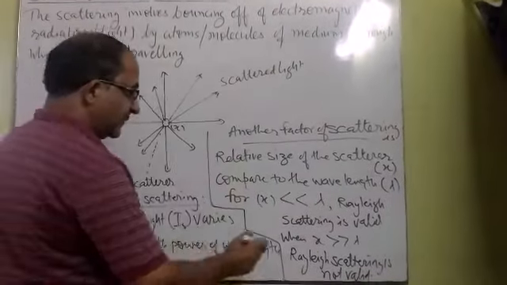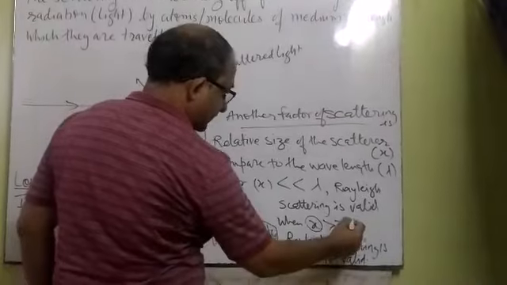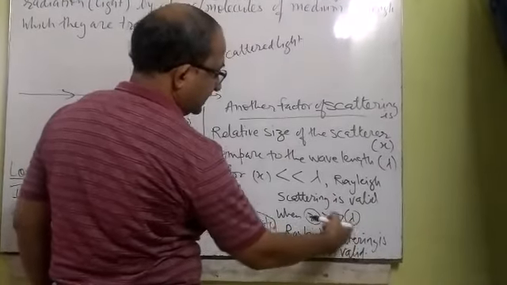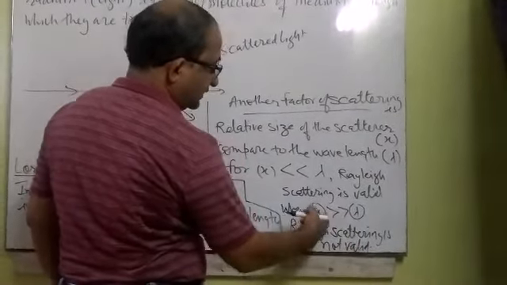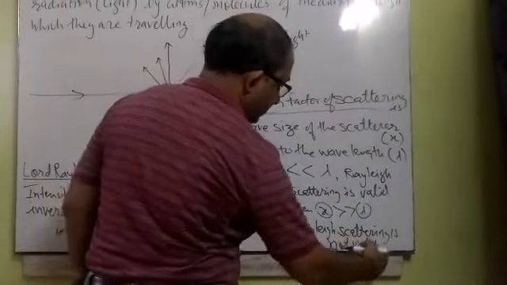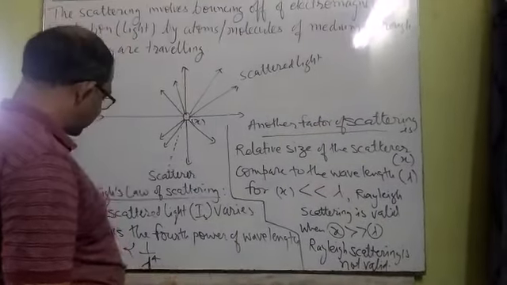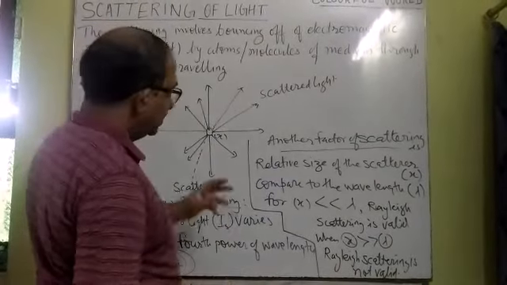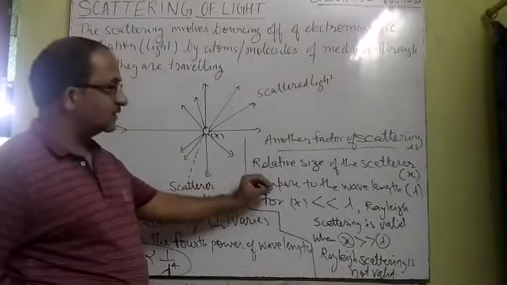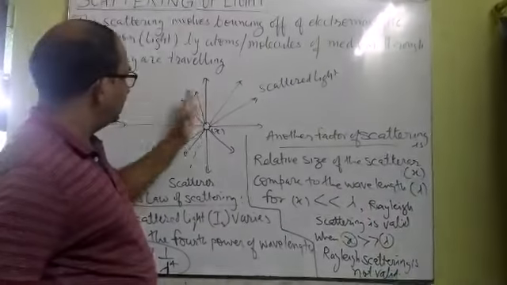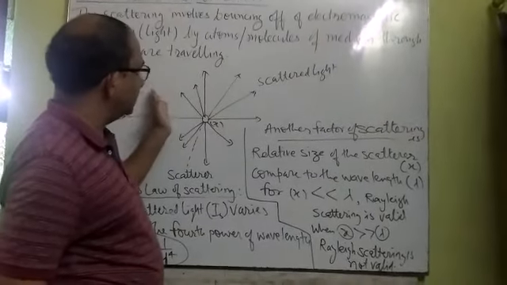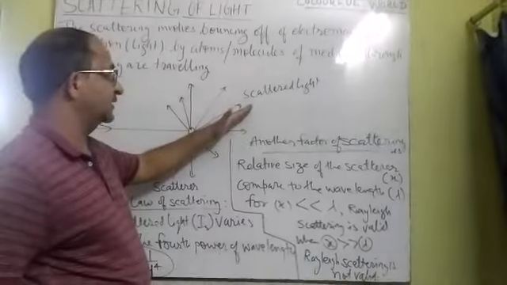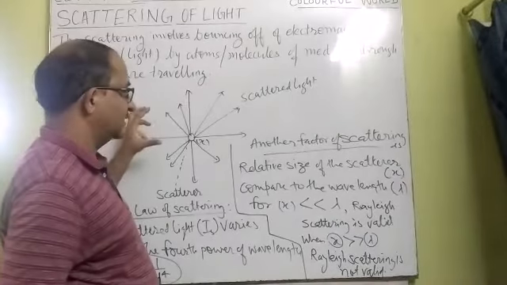But when the particle size x is much larger than the wavelength of the light, then Rayleigh scattering is not valid. This factor which we have already studied will not hold. So if the particle size is very small, then blue light is scattered by a greater angle and red light by a smaller angle. That is why blue color is visible.